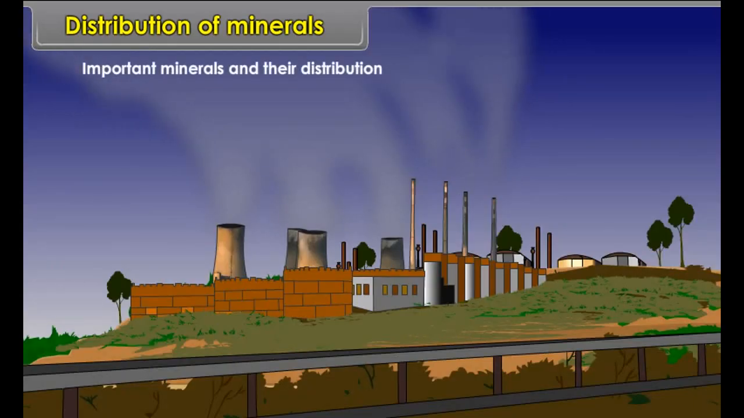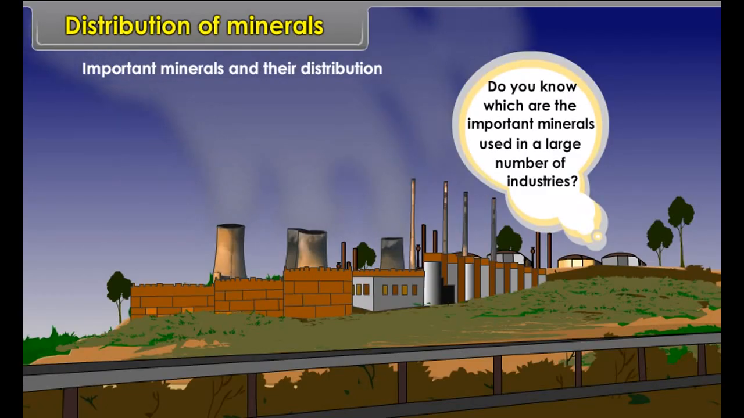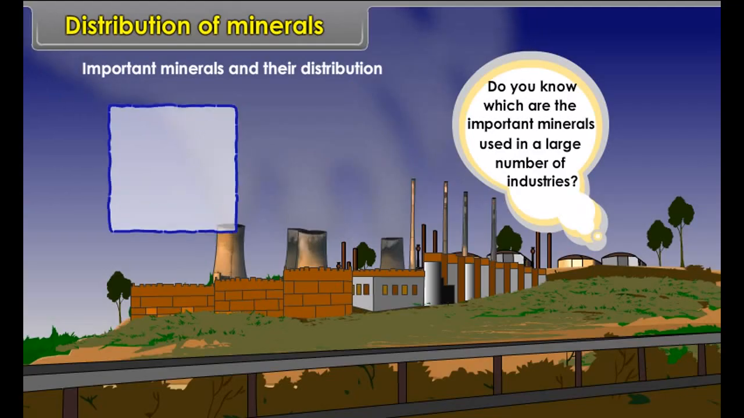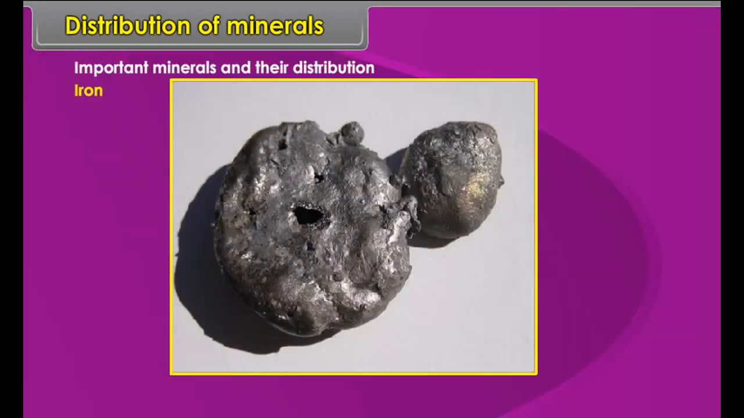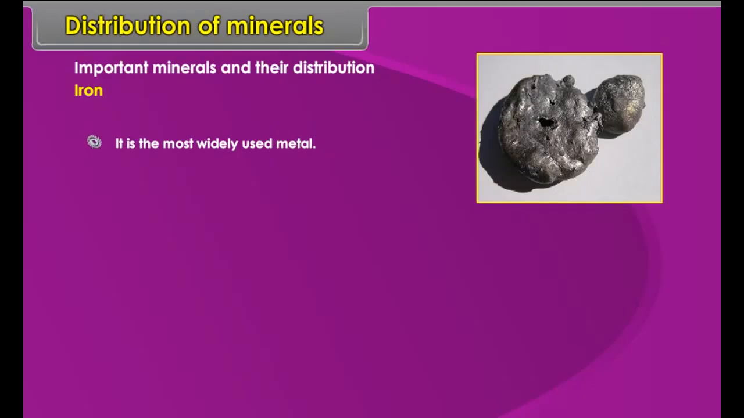Important minerals and their distribution. Do you know which are the important minerals used in a large number of industries? Iron ore, copper and bauxite are used in a large number of industries. Iron. It is the most widely used metal. It is taken as the symbol of modern civilization.